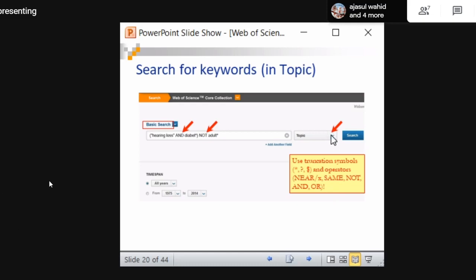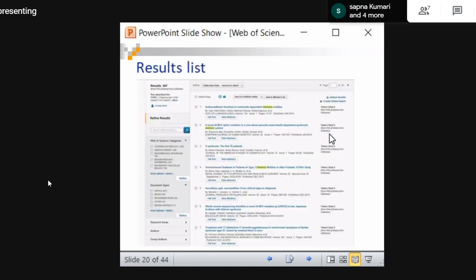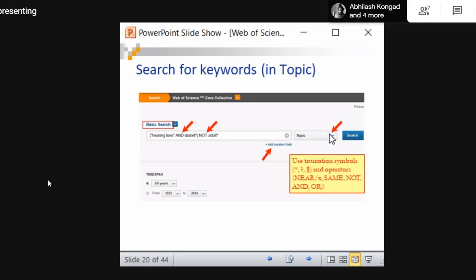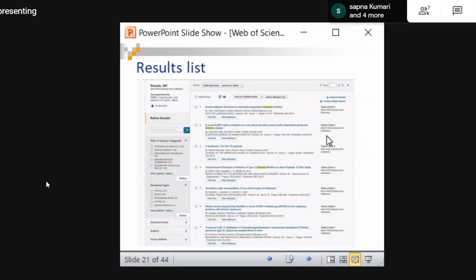This is where you will see the different kinds of fields or areas you can search, like topic, title. If you want, you can add another field, another search query also. This part is called the search query, and this part is called the field which we have used as a filter for our search. We are searching on topic, and now we are going to click search. Once we click that, we will get the result. This is how the result will look.